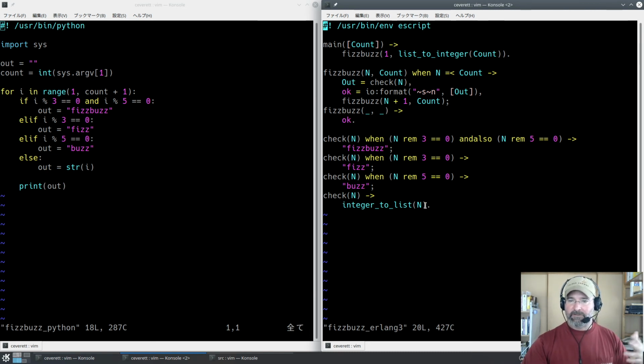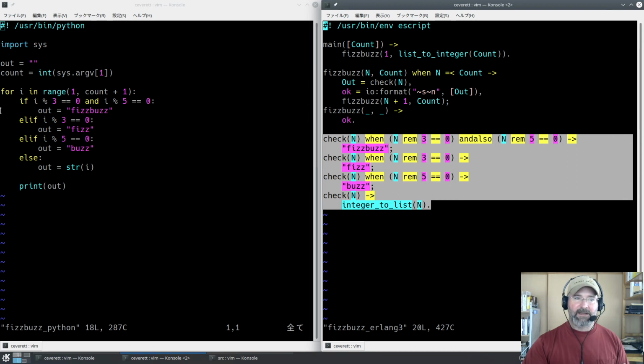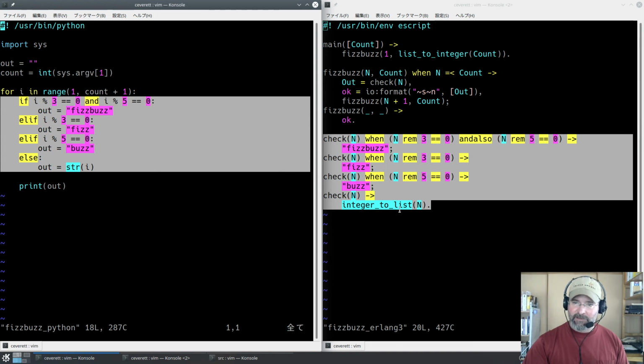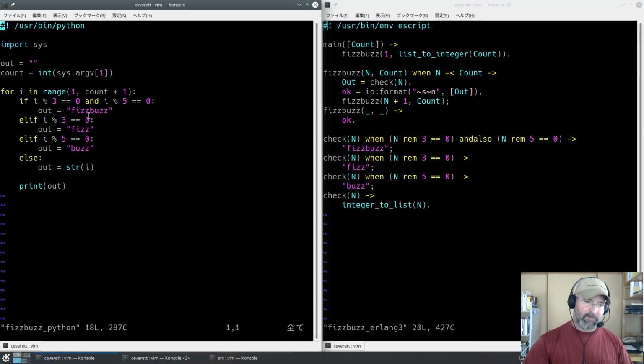We're just going to return the string value of n. You'll notice that this logic here is identical to this logic over here. This is how you would write the Python version over there.